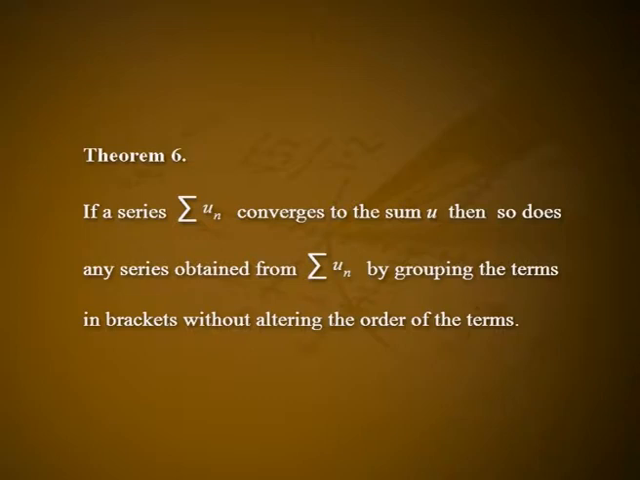Theorem 6. If a series summation un converges to the sum u, then so does any series obtained from summation un by grouping the terms in brackets without altering the order of the terms. Suppose that the series derived from summation un by the insertion of brackets is summation vn, and let sigma r denote the rth partial sum of the series summation vn. Suppose that sigma r contains nr terms of the given series, then since the order of the terms is unaltered, sigma r is equal to snr. Also, as r tends to infinity, nr tends to infinity.